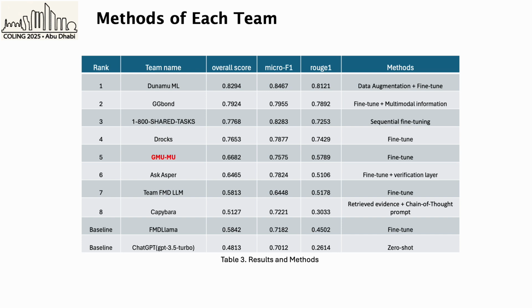JMU-MU team fine-tunes Llama 3.1 8B directly on financial datasets and also explores a few-shot prompt approach for comparison. Ask Esper team introduced a two-step framework using GPT-4o Mini, including fine-tuning and verification steps. Team FMD-LM fine-tunes Llama 3.2 1B Instruct and investigates two key factors, like label prediction order and metadata.